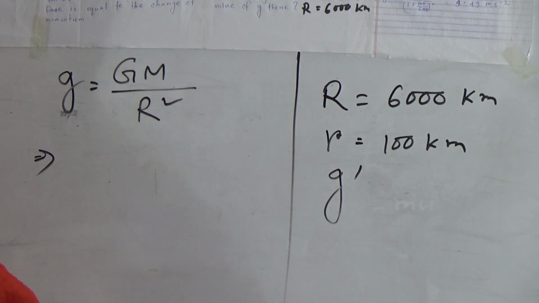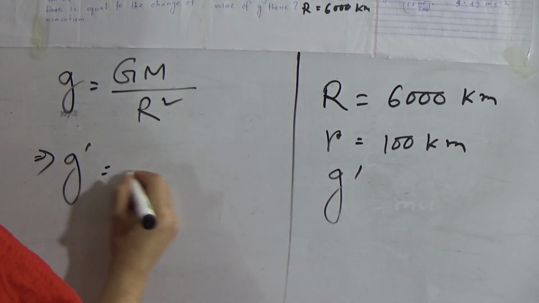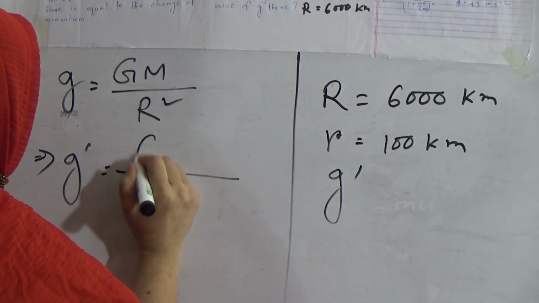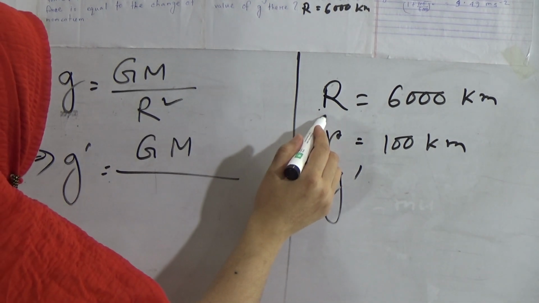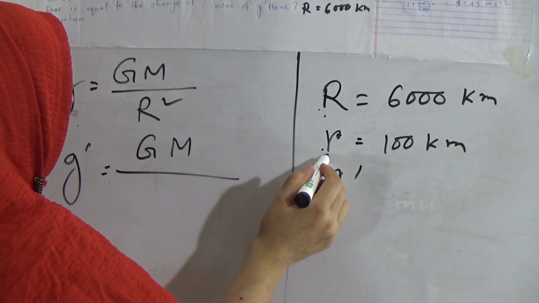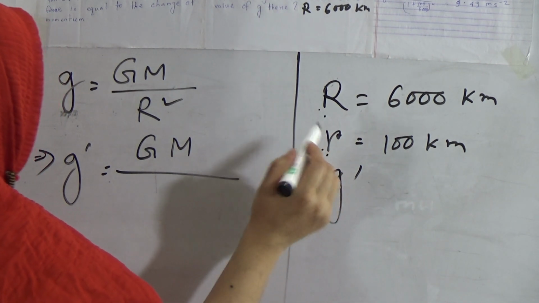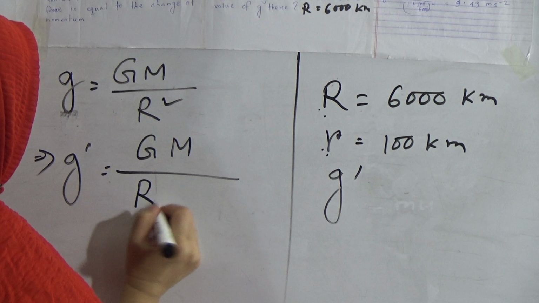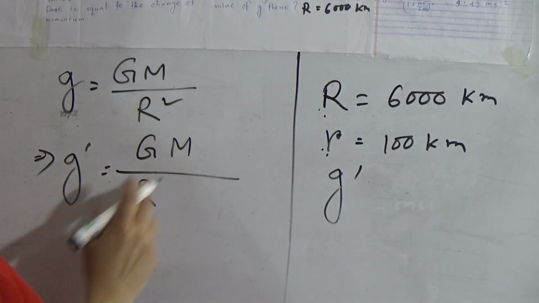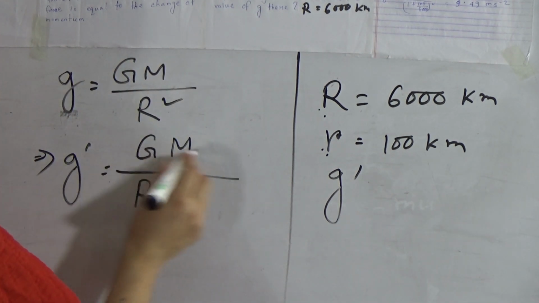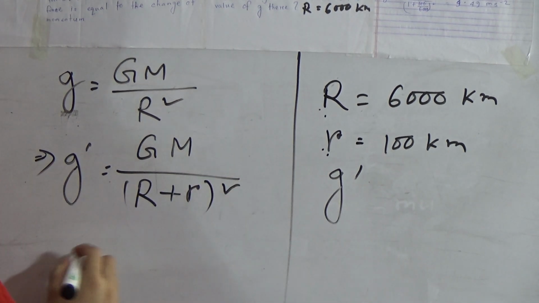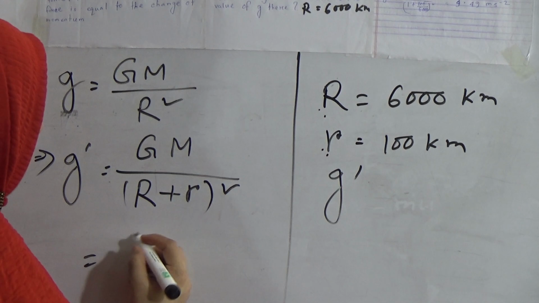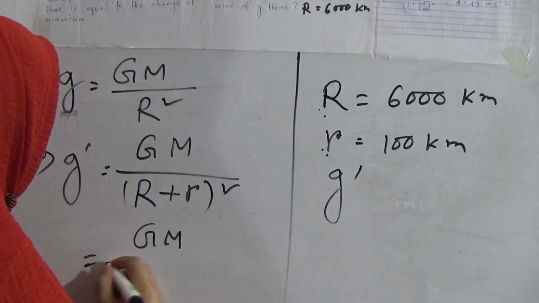So we can write GM divided by R plus r, where R is the radius of the Earth and r is the height of the space station. So from this formula, g dash equals GM divided by R plus r whole square.